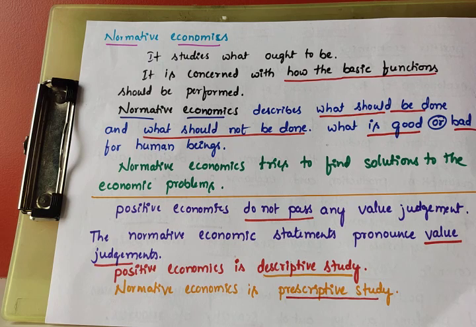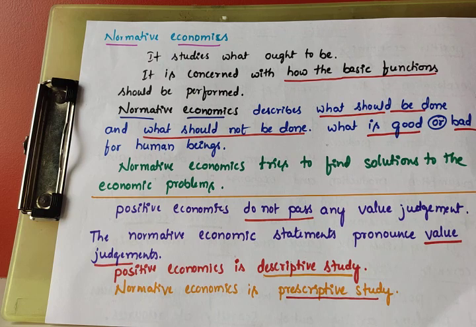According to few economists, economics is positive economics. According to few economists, economics is normative economics. Yes, that is also right. So positive economics means it can give only explanation. Explanation means what was, what is, causes, effects, but it cannot give any suggestions or remedies or solutions. Which one? Positive economics. What happened? What is going on, the present situation. What the causes and effects are. What was, what is. How it is working. It can explain only how it is working.